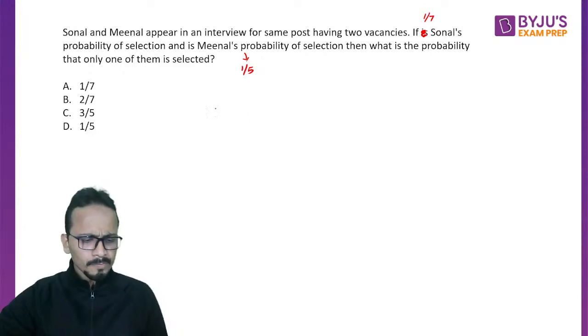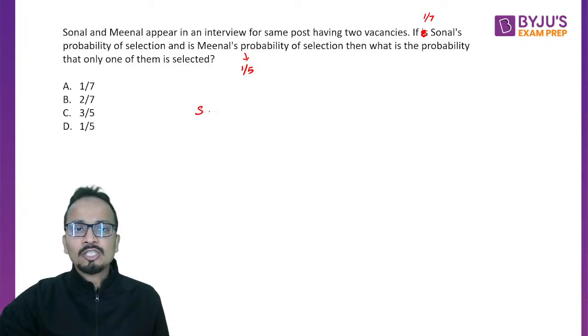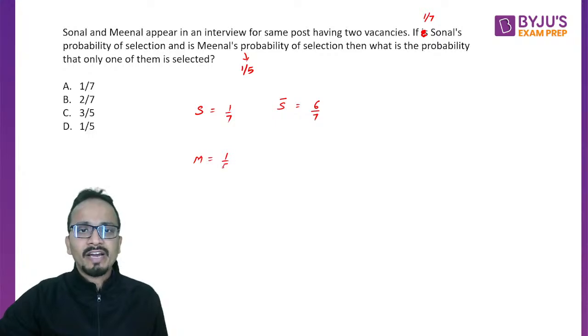All right. So let's solve this. The probability that Sonal will be selected is 1 by 7, and the probability that Sonal will not be selected will be 1 minus 1 by 7, that is 6 upon 7. Similarly for Meenal, the probability is 1 by 5, and the probability that Meenal will not be selected will be 4 upon 5.